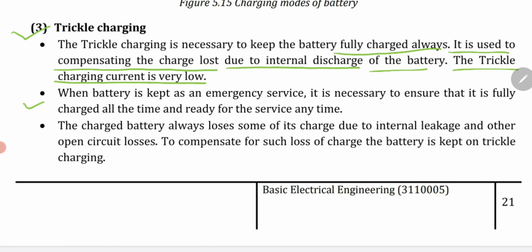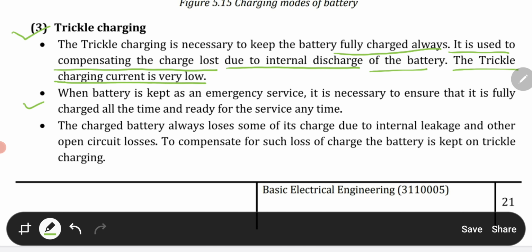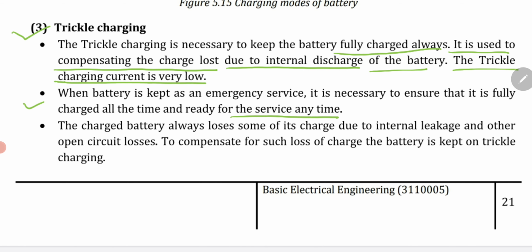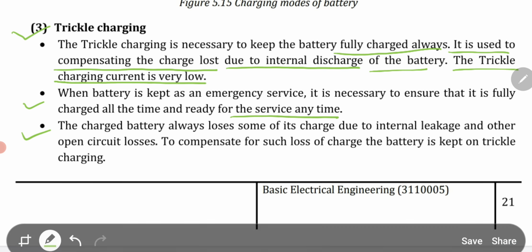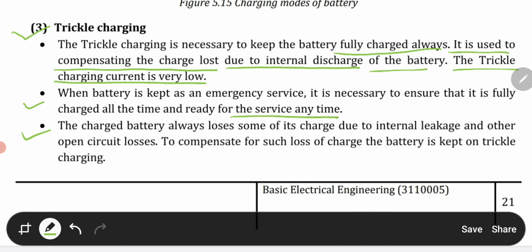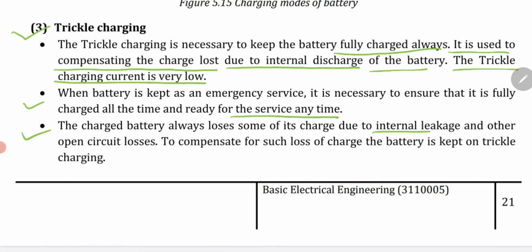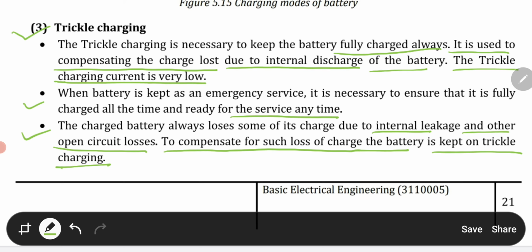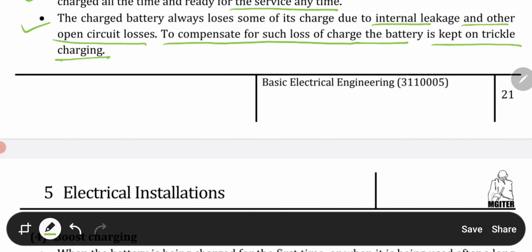The next one: when battery is kept for emergency service, it is necessary to ensure that it is fully charged all the time and ready for service anytime. And the third one: the charged battery always loses some of its charge due to internal leakage and other open circuit losses. So to compensate for such loss of charge, the battery is kept on trickle charging. So the battery is always in the mode of trickle charging to avoid these situations.